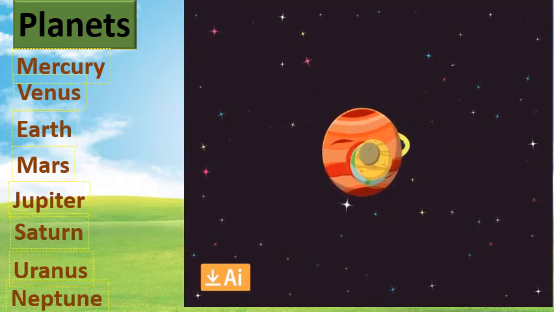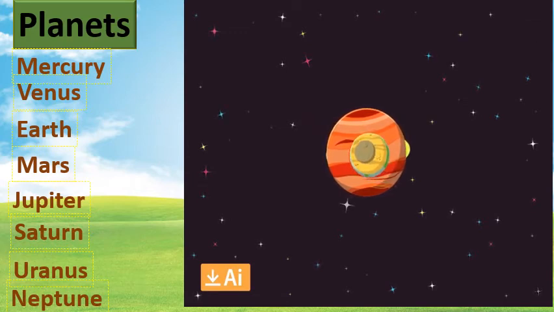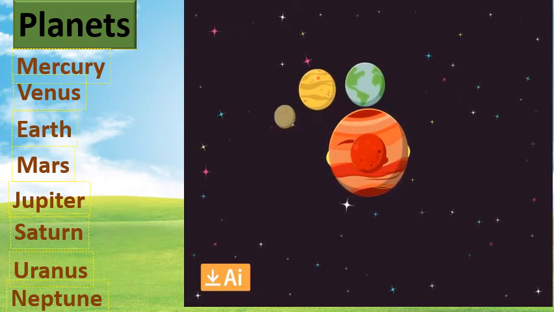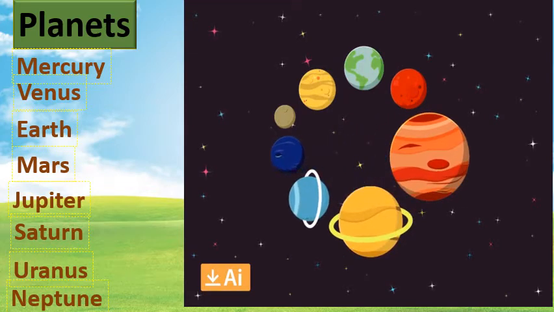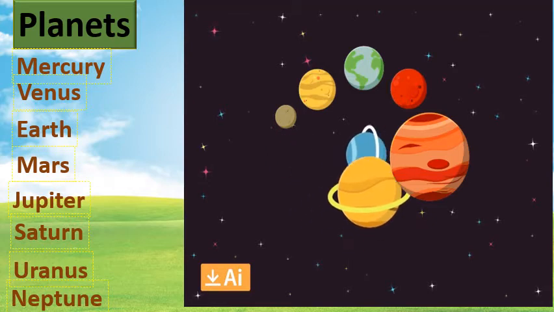Learn these names of the planets. Mercury is nearest to the sun, then the second one Venus, third Earth, like this, and Neptune is the last one.